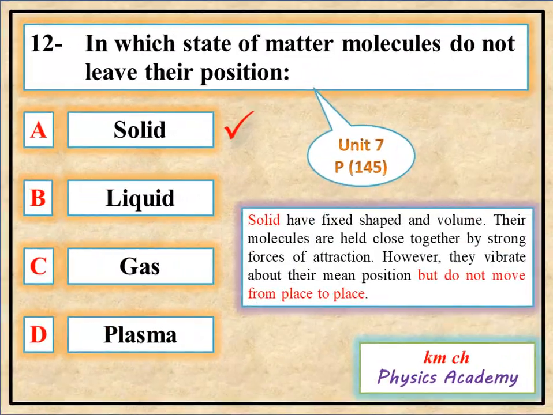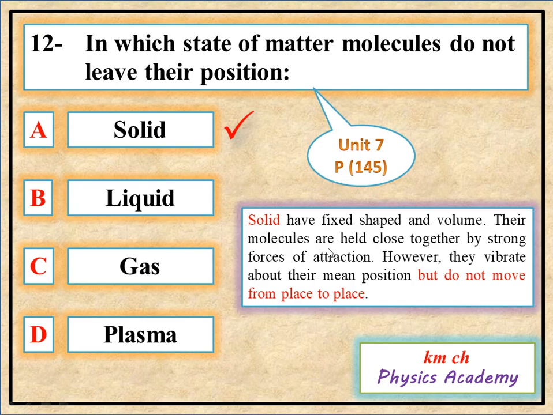Question number 12. In which state of matter molecules do not leave their position? Option A is solid, option B is liquid, option C is gas, and option D is plasma. This question is from unit number 7, page 145, in which the solids are described as: solids have fixed shapes and volume.